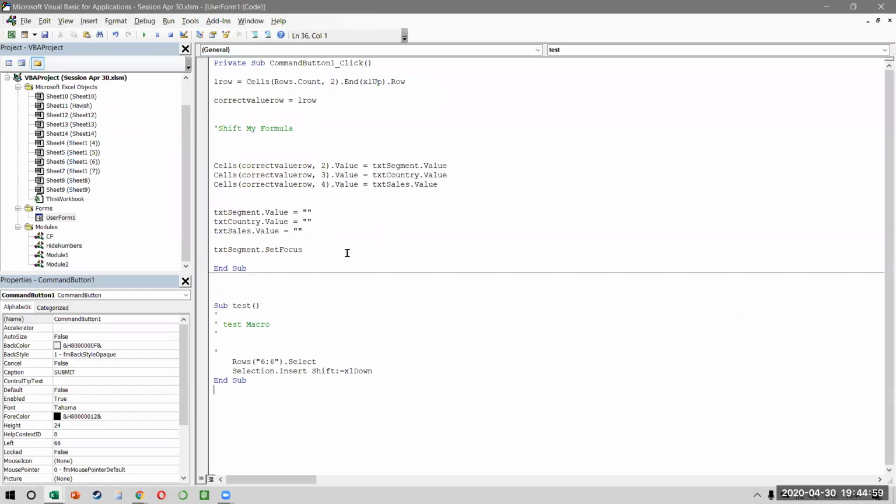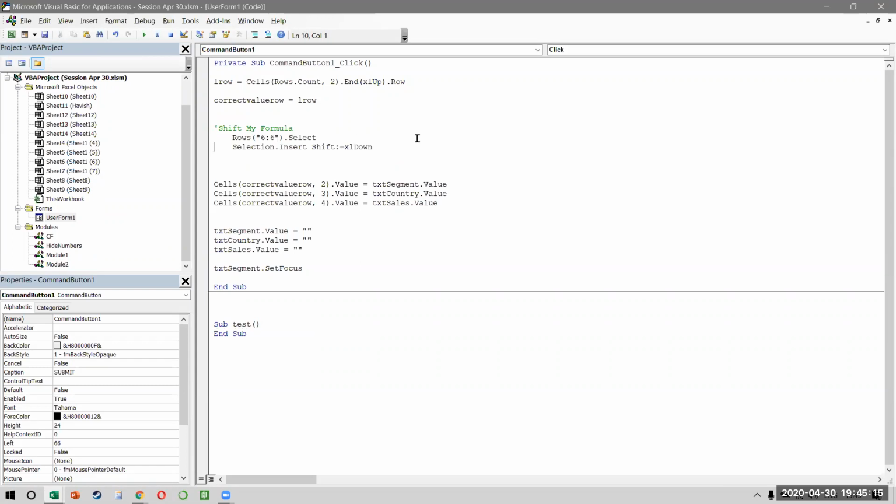Does it make sense? It says that we selected the 6th row and we inserted a blank row. But this 6, remember, will not always be 6 because the 6 will depend on the L row that we have. So when I say that shift my formula, how does it know which row has to be added? The 6 cannot be 6, remember? The 6 has to be the correct value L row. So we'll have to say, let me see how we do this. So we'll have to put the L row value inside.